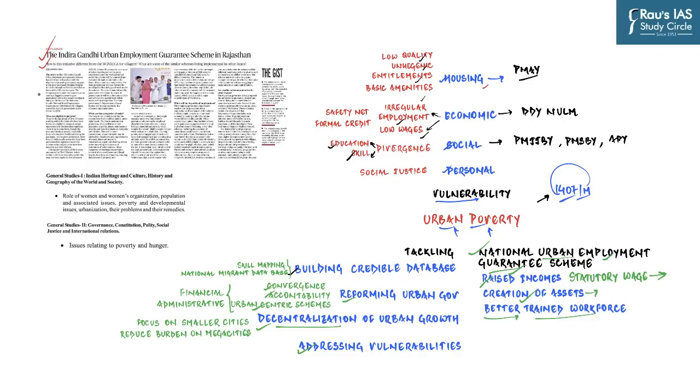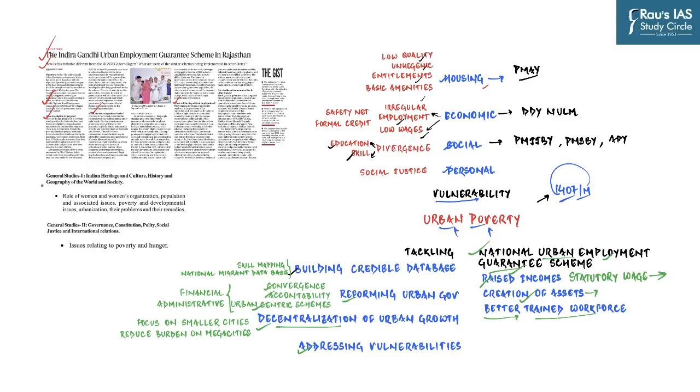And so the Rajasthan government has rolled out this new initiative with the objective of providing economic support to the poor and needy families living in the cities through work to be provided on demand for 100 days in a year. And so this particular article dwells into the features of this specific scheme. But as all of us know, UPSC rarely asks about unique initiatives by the state governments, but rather it is mostly concerned about the initiatives taken by the central government.